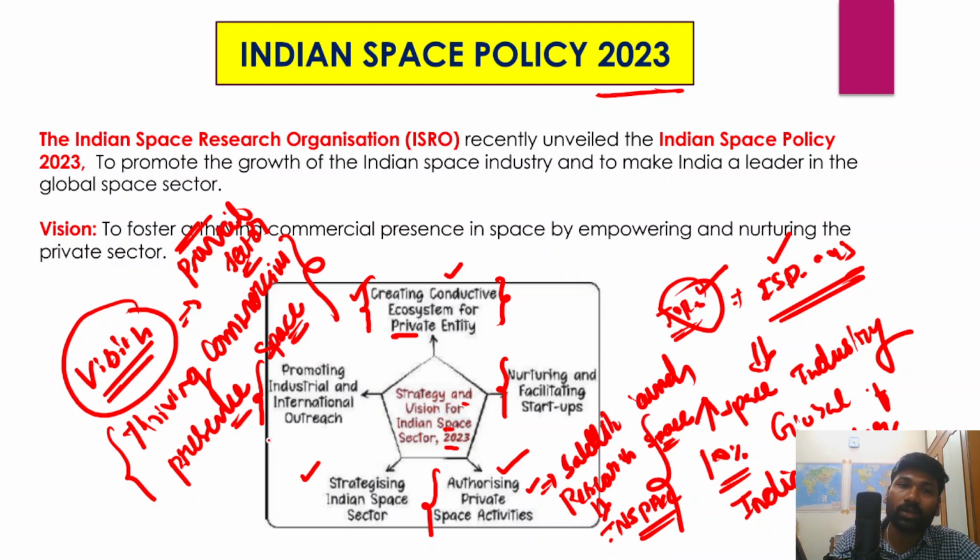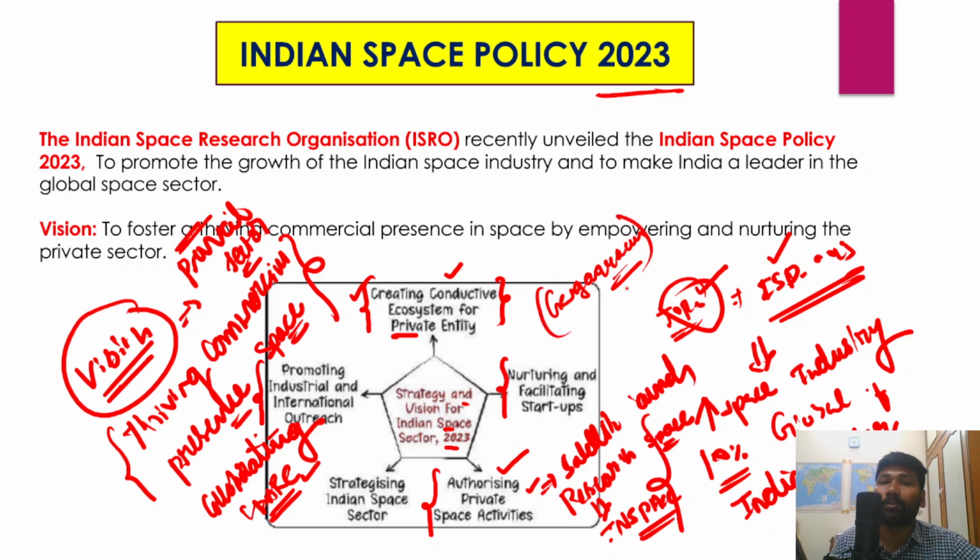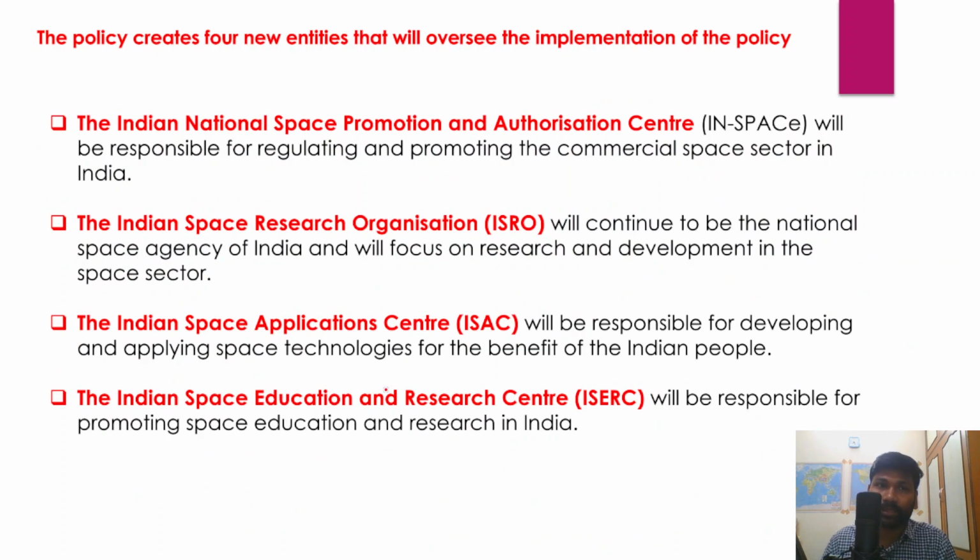That is also very, very important, because as of now ISRO has been collaborating with a number of countries, particularly developing countries, and one such example is the SAARC satellite. The other example is that we have been collaborating with countries like Russia and France and even the UK and US with respect to the Gaganyaan mission. So these are the strategy and vision of the Indian space sector in the year 2023.